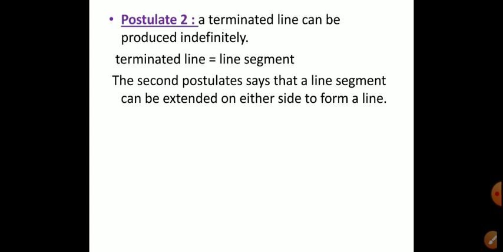That means we can extend a line segment from both sides to make a line. Okay, so look at here. This is a line segment. We call this as A and B. It is a line segment. We can extend this line segment from both the sides to make this line segment as a line. Look at here. Yes, so this is our second postulate.